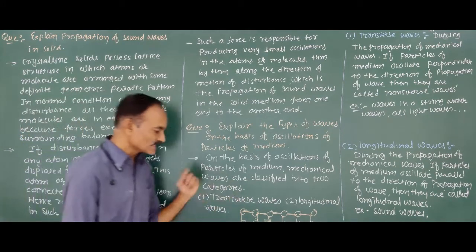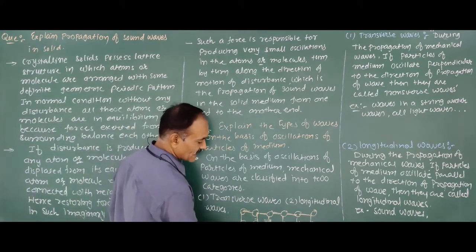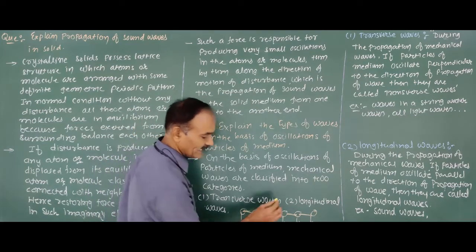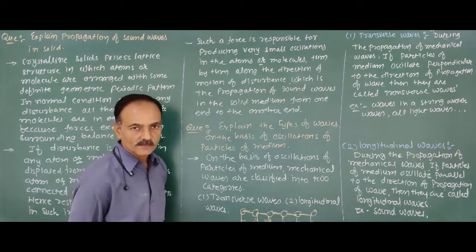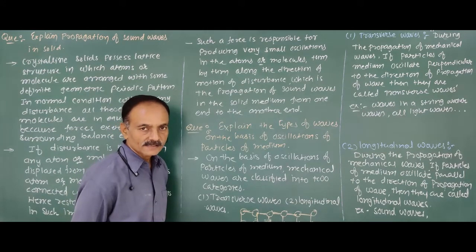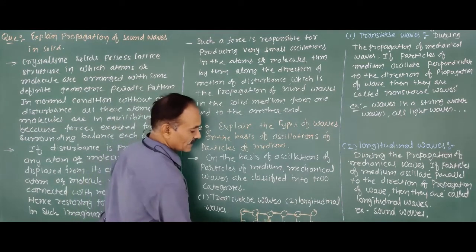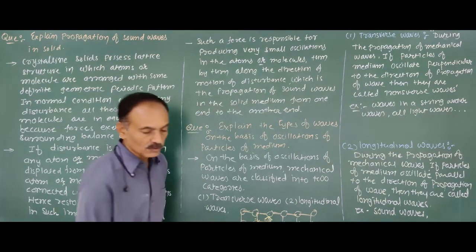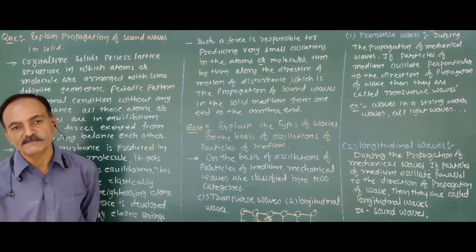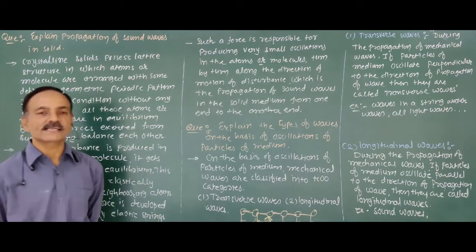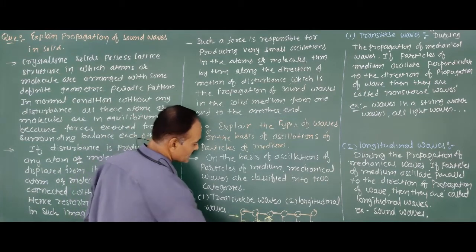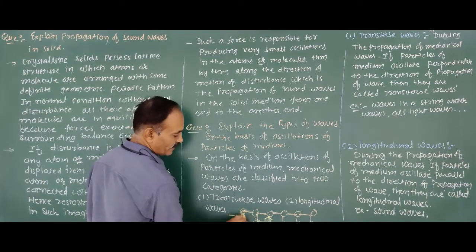So here what happens? The disturbance is exerted on this atom. As a result, since it is connected elastically with its four neighboring atoms, right? Due to that, the elastic force is exerted on the neighboring atoms. Therefore, the neighboring atoms will also start to oscillate about their mean position along the direction of the disturbance. Suppose we apply the disturbance in this direction on these two atoms.